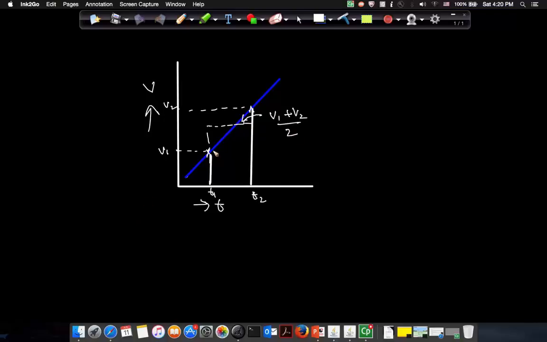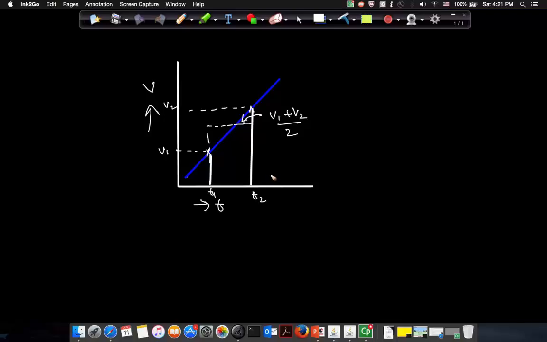So this non-uniform velocity motion is equivalent to a uniform velocity motion with a velocity of (v1 + v2)/2. That is the meaning of an average velocity.